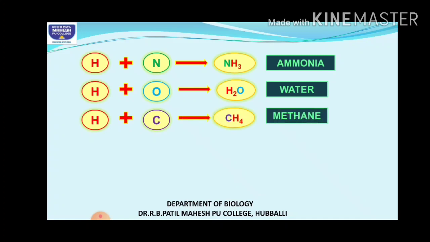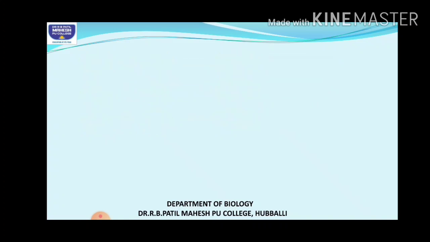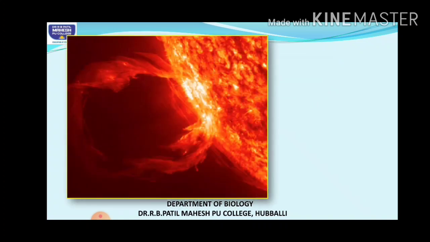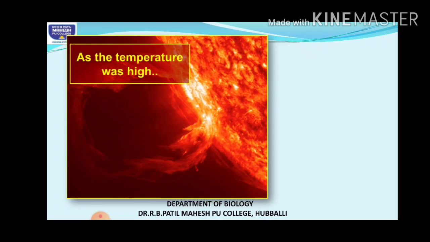Methane. Okay, so these reactions went on continuously. As the temperature was very high, these reactions were going on, but further they couldn't continue. Why? Because the temperature was very high.